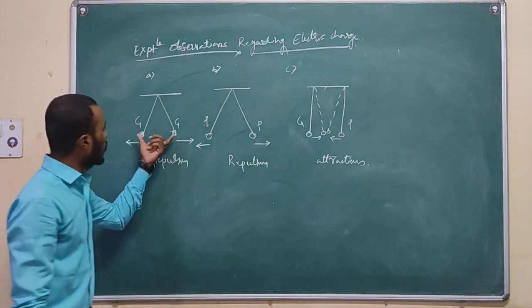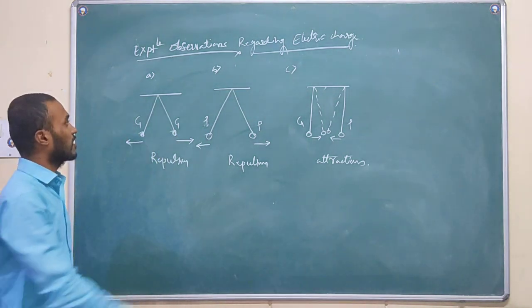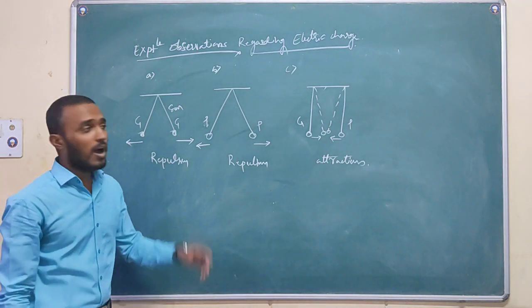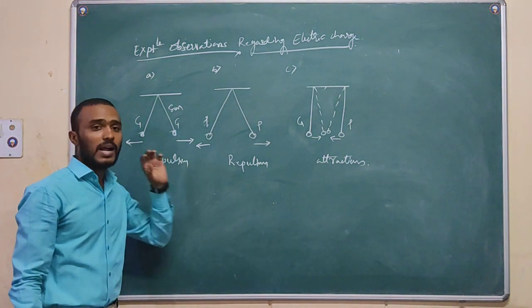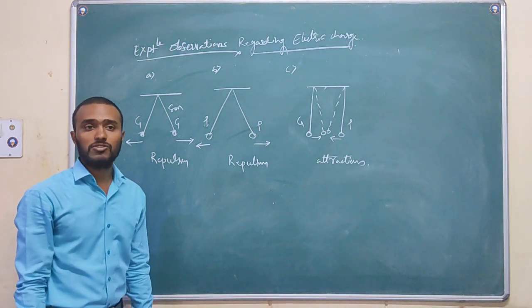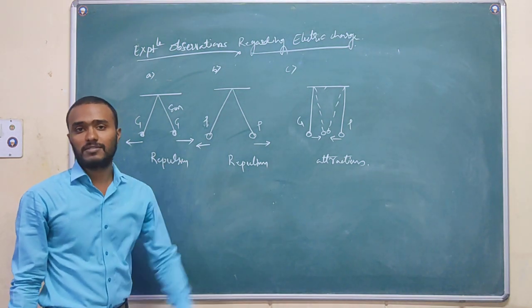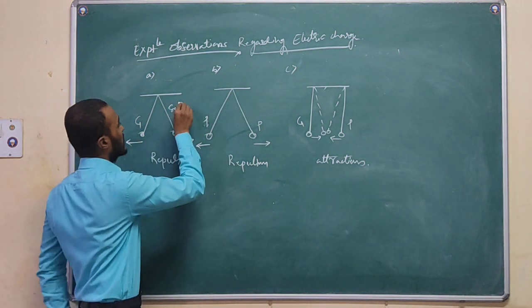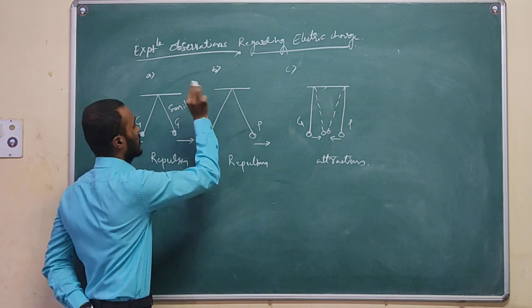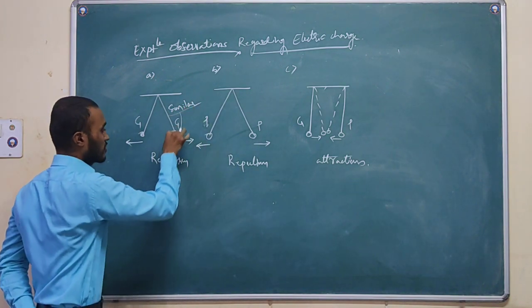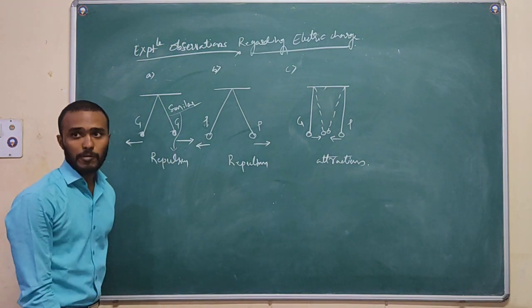Here I am analyzing this experiment: how the bodies attract and how they repel each other in particular cases. In the first case, the bodies are similar, and with similar bodies I got repulsion.